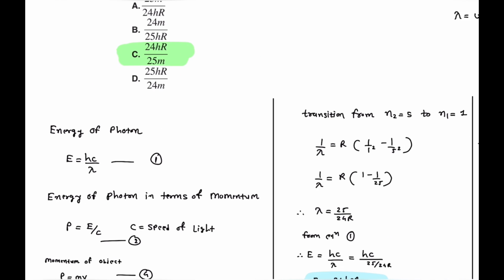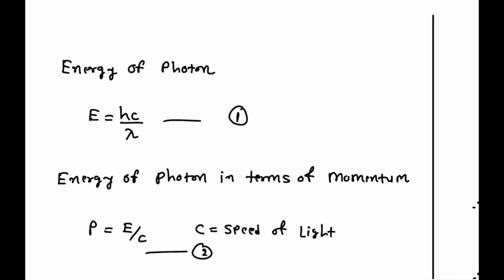So first of all, what is the energy of the photon? That is E is equal to hc by lambda, or h nu. That is the energy of the photon. That is equation number 1.